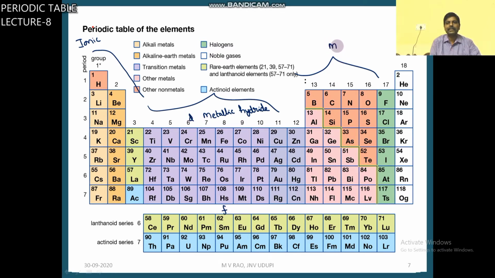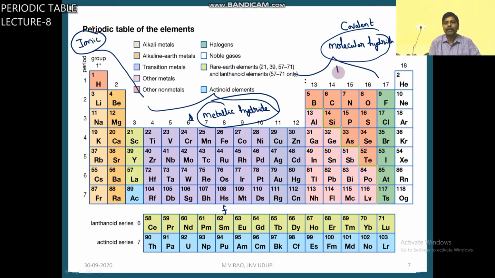The third one is covalent hydrides or molecular hydrides. So P block elements form covalent hydrides or molecular hydrides.